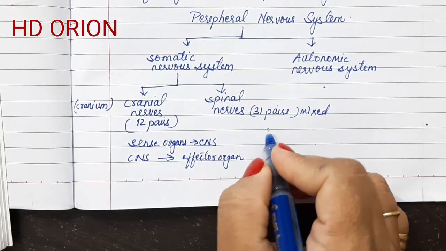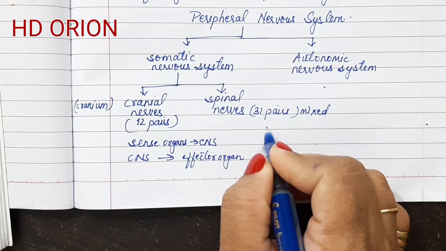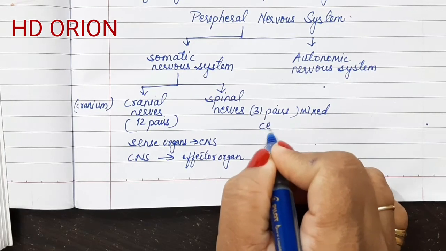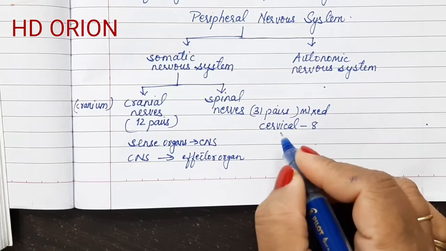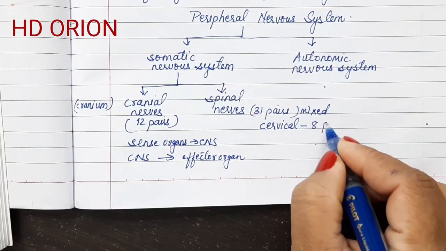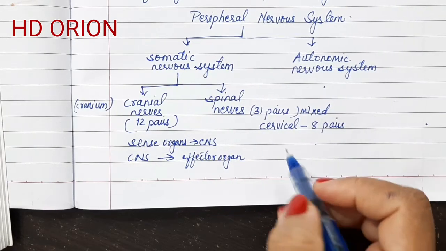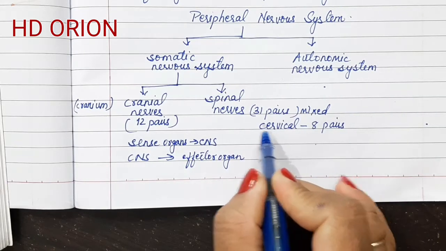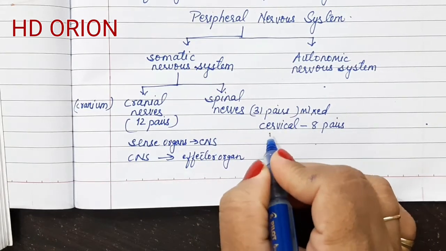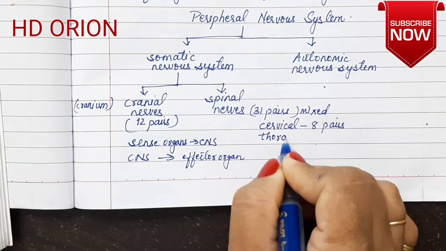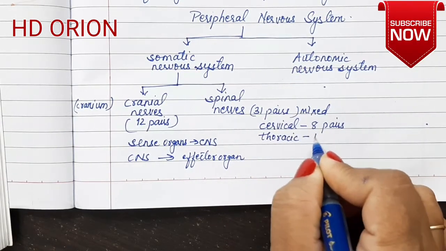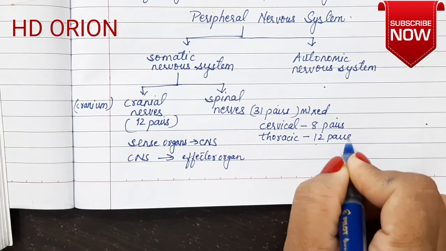The first 8 pairs arises from the neck region. We call it as cervical. Cervical means the neck region. From here 8 pairs of nerves arise. From the neck 8 this side and 8 this side. Then from below cervical is the thoracic region, 12 pairs.